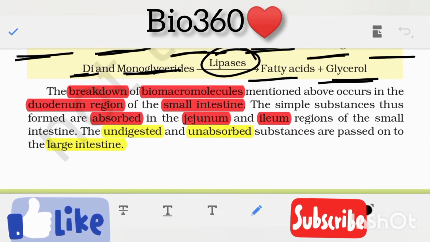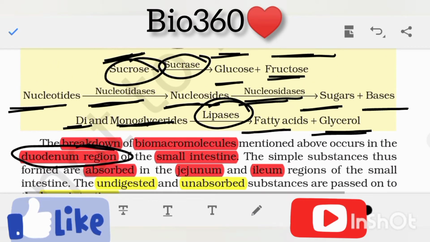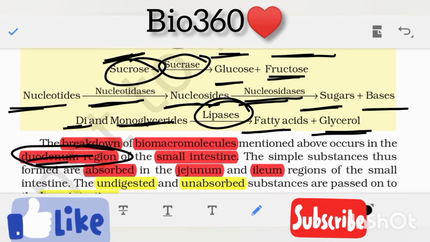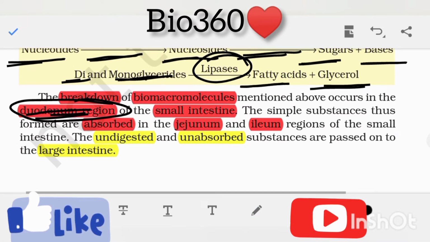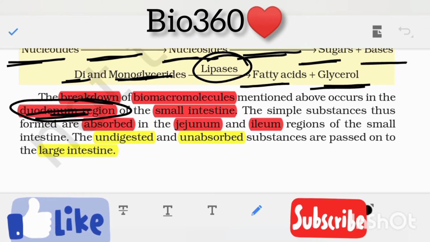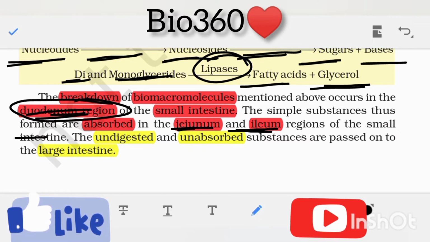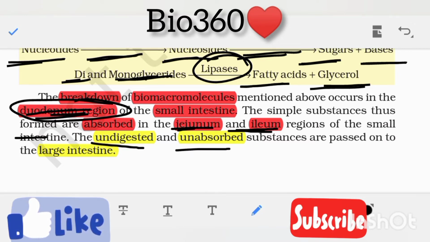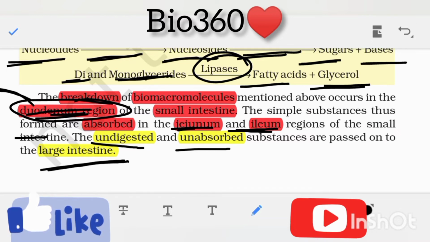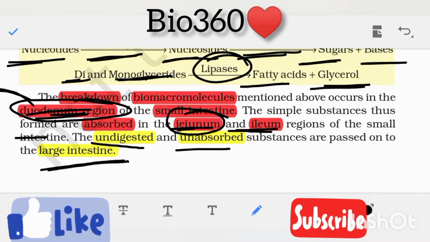The breakdown of biomacromolecules mentioned above occurs in the duodenum region. So now you have to remember this. The breakdown occurs in the duodenal region of the small intestine. The simple substances thus formed are absorbed in the jejunum and ileum regions of the small intestine. The undigested and unabsorbed substances are passed into the large intestine. You can see that breakdown occurs at the duodenal region, whereas absorption occurs at the jejunum and ileal region.